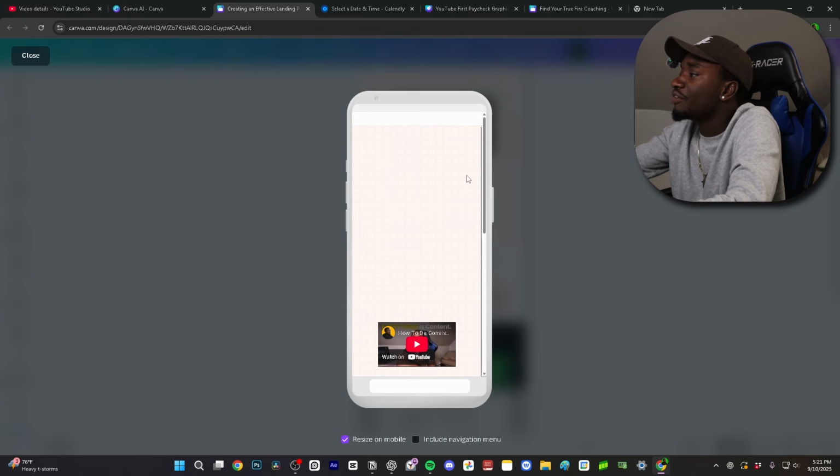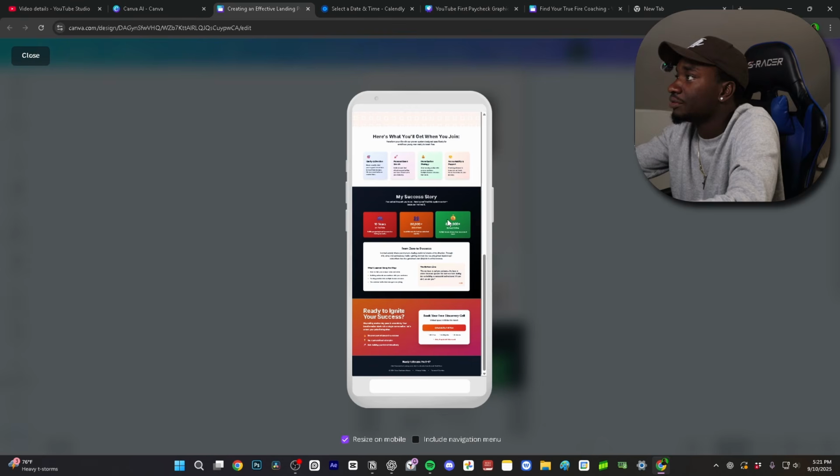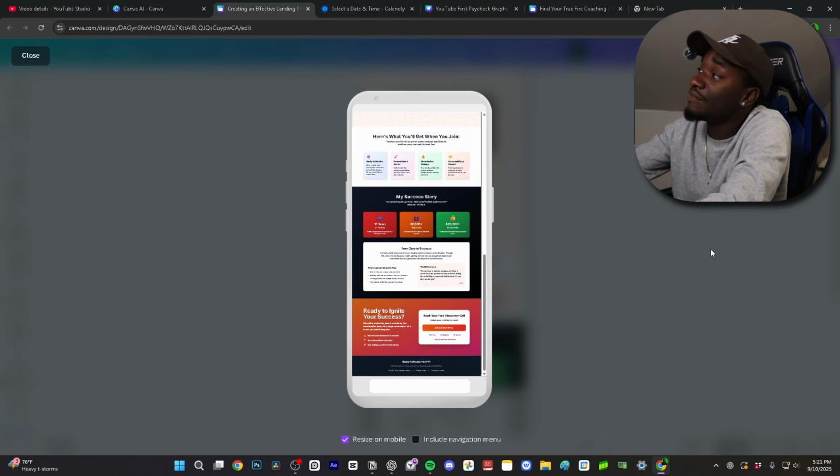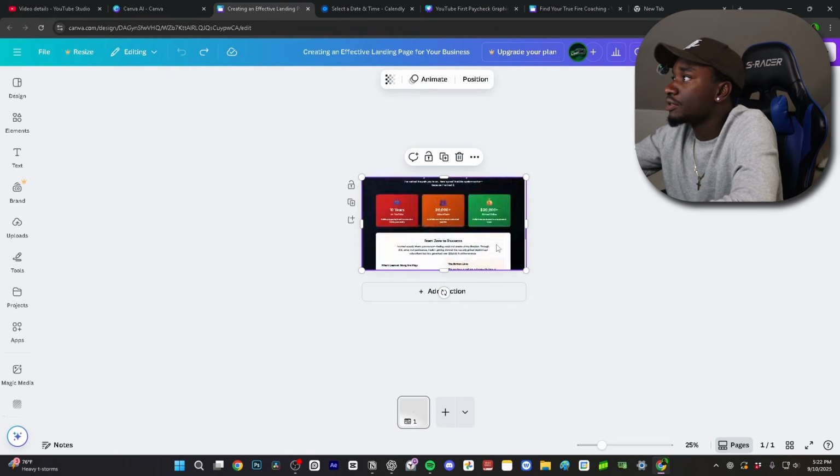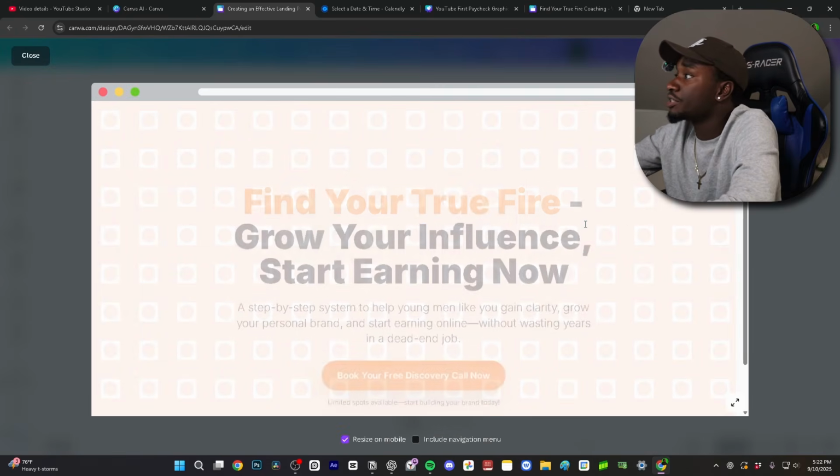This is how it'll look on mobile devices too. It'll say find your true fire. You scroll pretty far down and then you get to this. But my favorite thing to do, actually, I'm just gonna undo everything and get it back to the normal way it was. This is how it looks on a website.